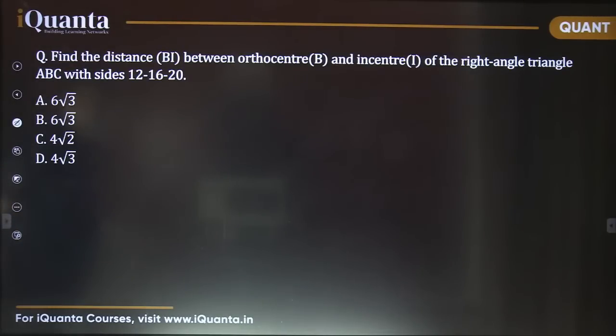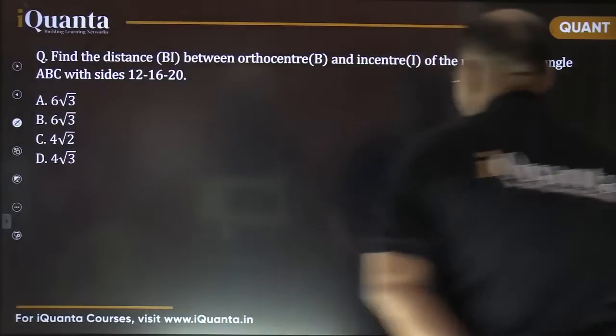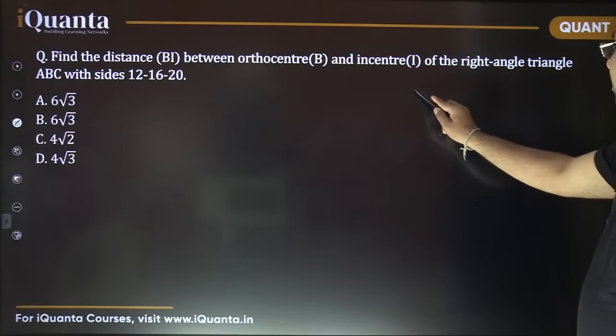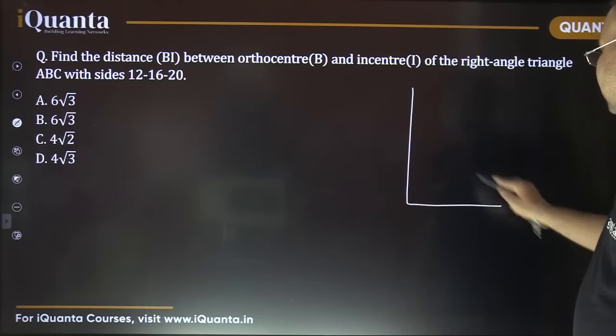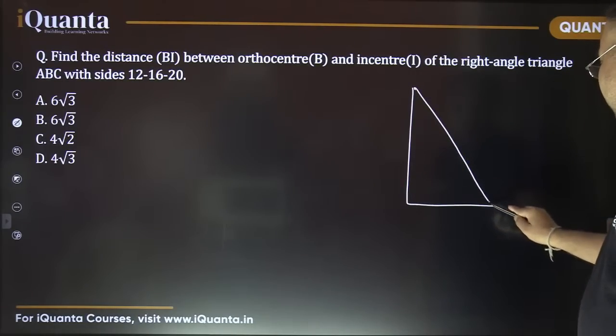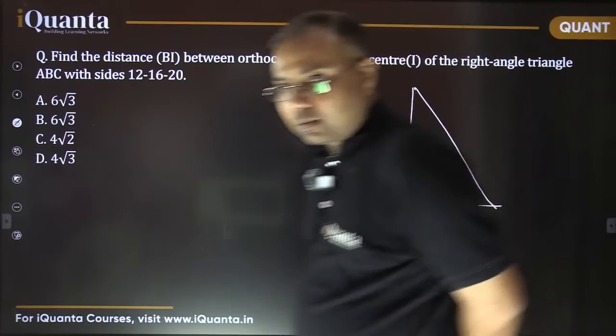What is orthocenter? Can you tell me? What is an orthocenter?